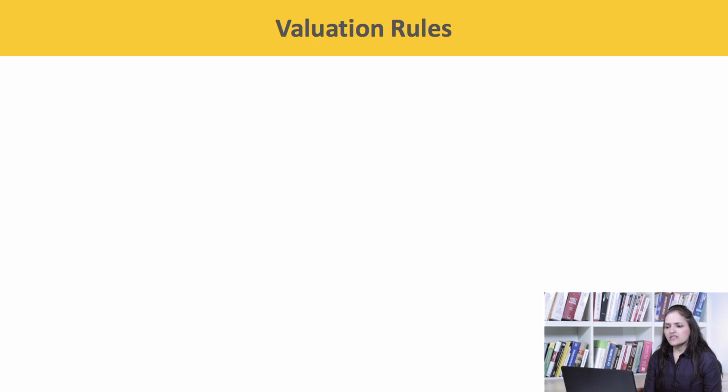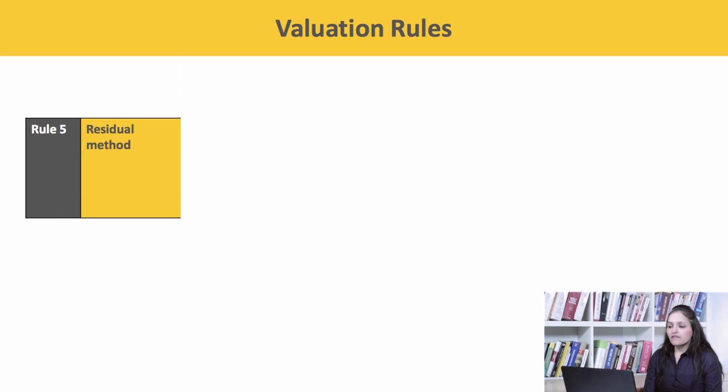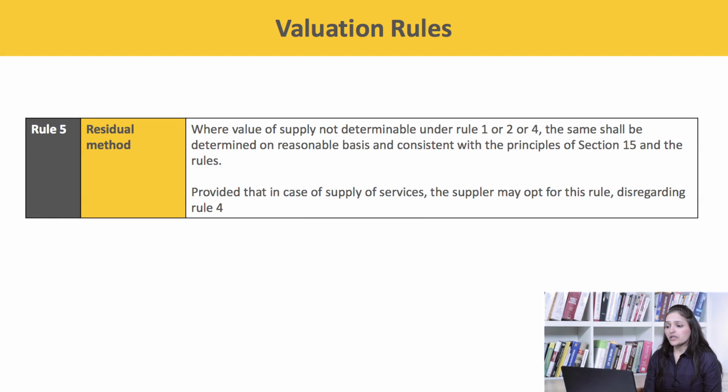Now there is one more rule, Rule 5, which is the residual method. It says where the value of supply is not determinable under Rule 1, 2 or 4, the same shall be determined on reasonable basis and consistent with the principles of section 15 and the rules, provided that in the case of supply of services, the supplier may opt for this rule disregarding Rule 4. So this finishes with all the provisions relating to valuation in GST.